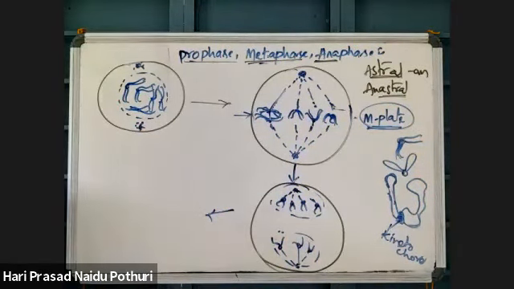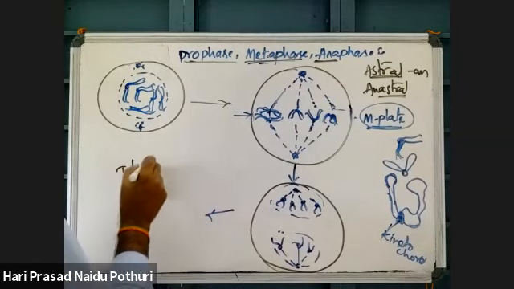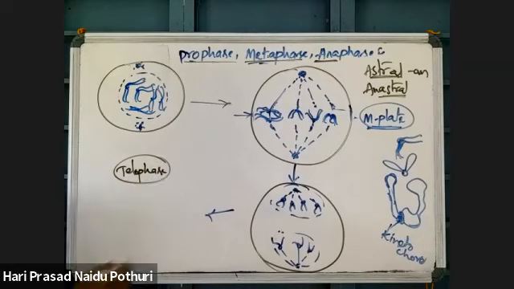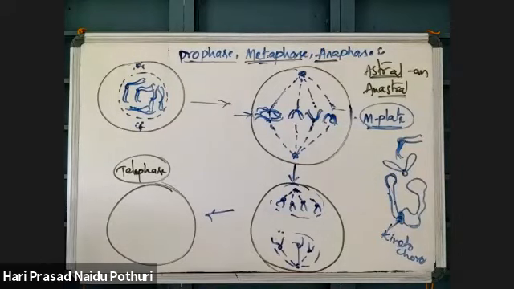And finally, telophase takes place. This telophase is exactly opposite to the prophase. What happens in prophase?